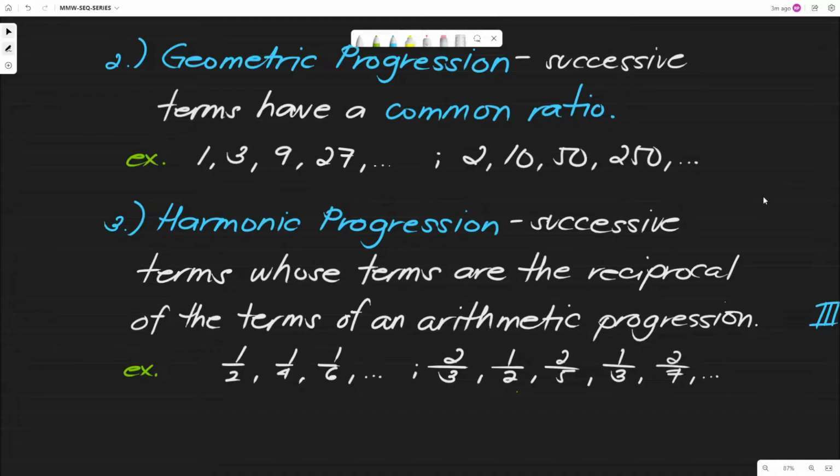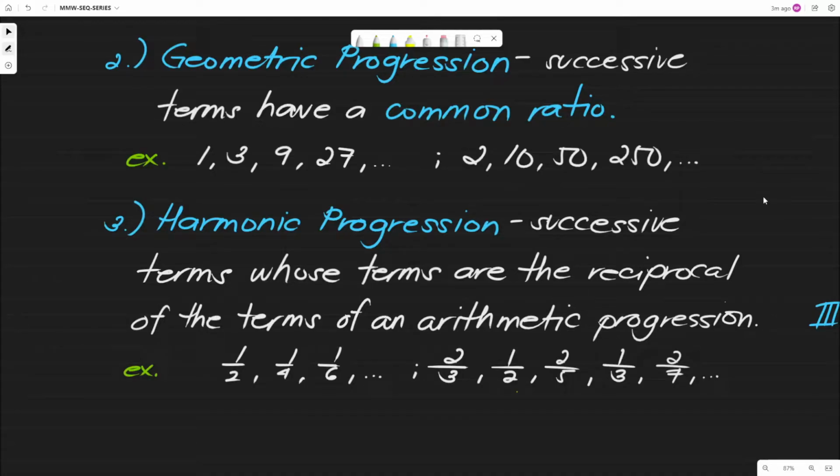Di ba kung titingnan natin, parang wala namang involved na operation, no? But instead, pag kinuha natin yung reciprocal niyan, magiging 2, 4, 6, 8, no? Arithmetic progression na siya with common difference of 2. Then we have here 2/3, 1/2, 2/5, 1/3, 2/7, no? So, pagka ni-reciprocal natin yan, ang arithmetic progression natin dito, ang common difference natin is 1/2.